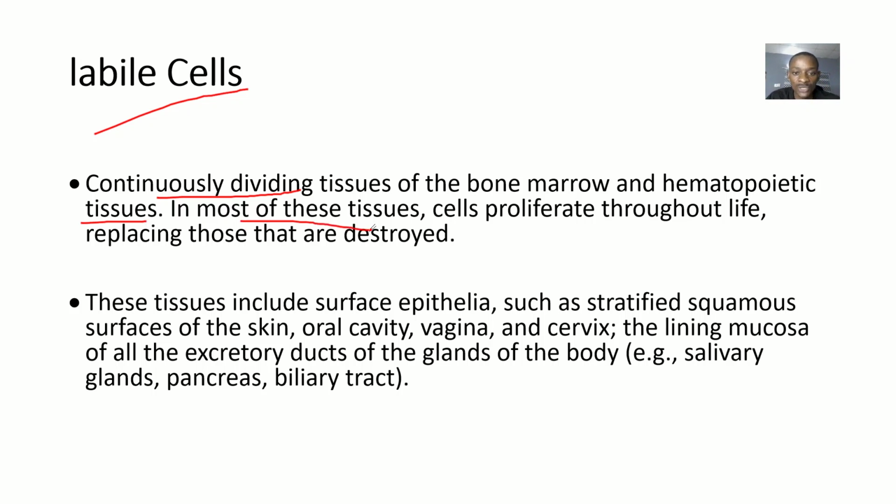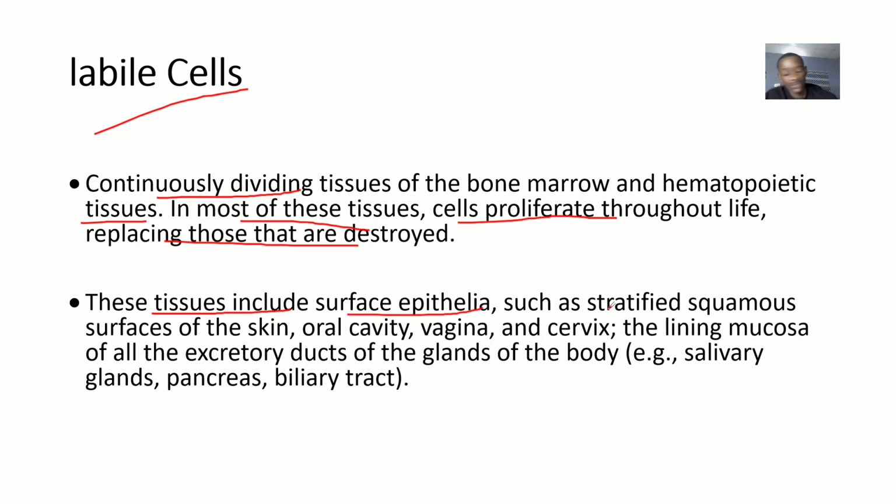So in most of these tissues, cells proliferate throughout life. For you to say a cell is labile, that means it has the ability of continuous division till you die. Okay? So cells will proliferate throughout life, replacing those that were destroyed. Okay? So now these tissues include, apart from the bone marrow, other examples.